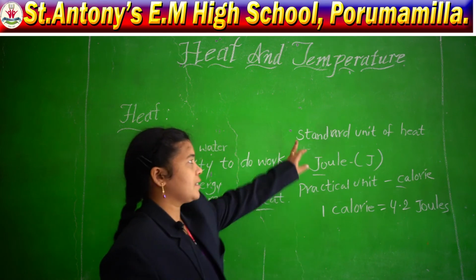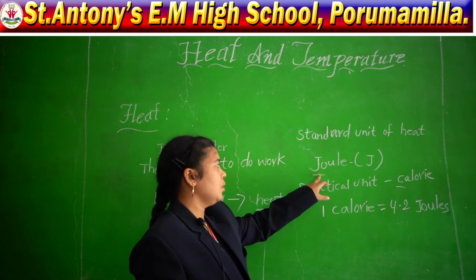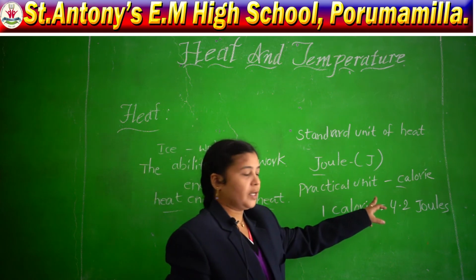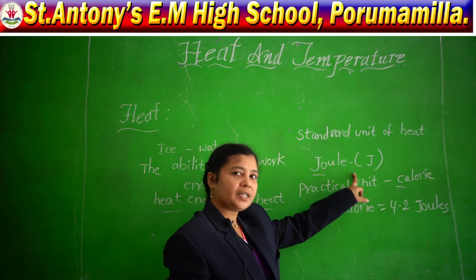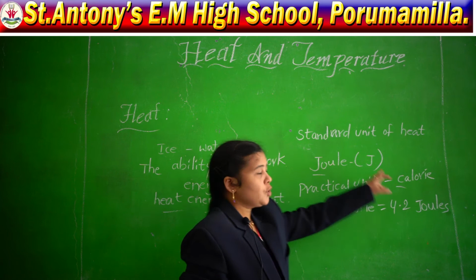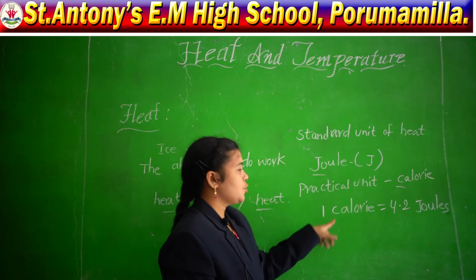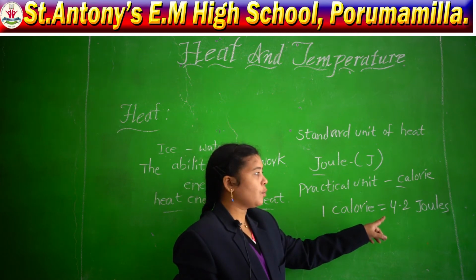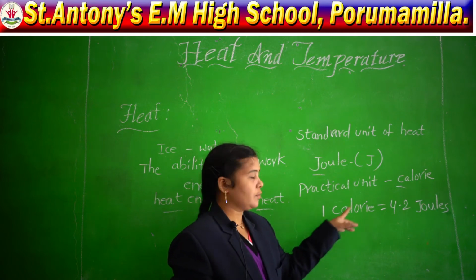The standard unit of heat energy is called the joule, and the practical unit, that practical unit, we measure heat energy in calories. So, what is the relation between joule and calorie? Here 1 calorie is equal to 4.2 joules.